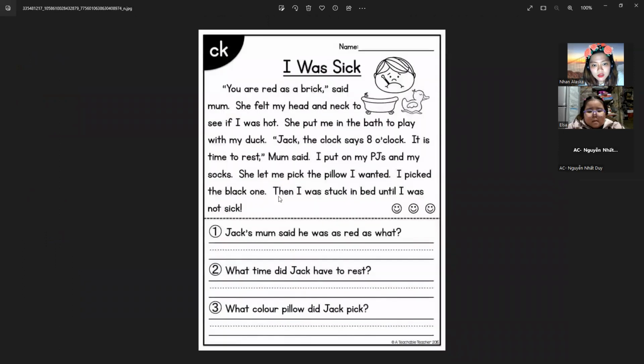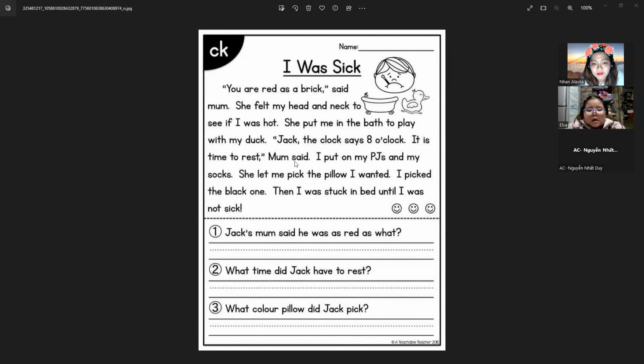All right. Elsa, how about this one? Was sick. The red as the brick. Says Mom. She read my head and neck to see if it was hot. She put me in the bath to play with my duck. Jack. The clock says 8 o'clock. It is time to rest.